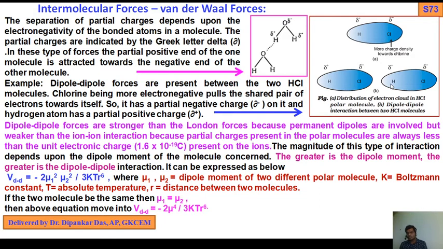When two HCl molecules approach towards each other, what will happen? There will be dipole-dipole interactions of Cl and H. Cl possesses partial delta negative charge due to the higher electronegativity of chlorine, and hydrogen possesses partial positive charge. That's why there is a permanent dipole. Okay.